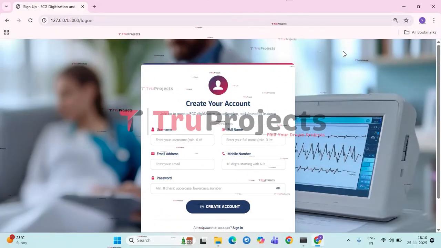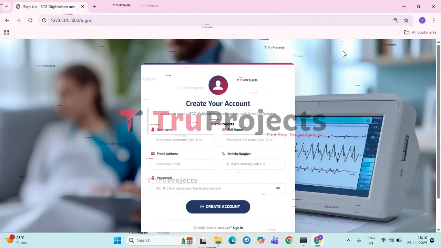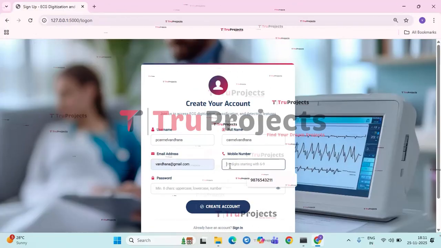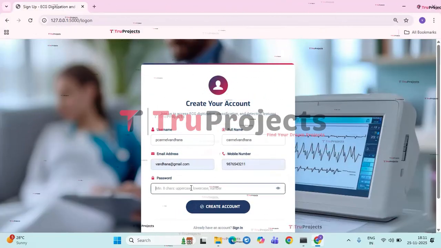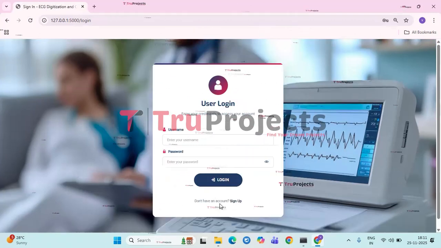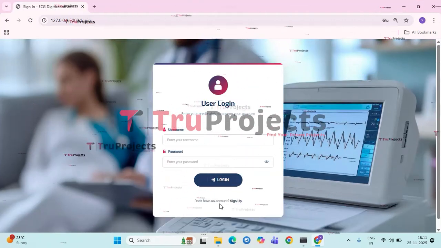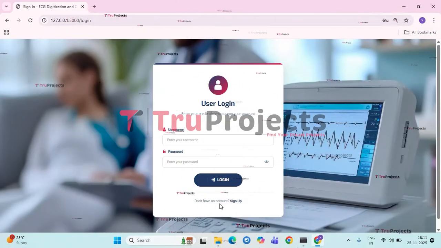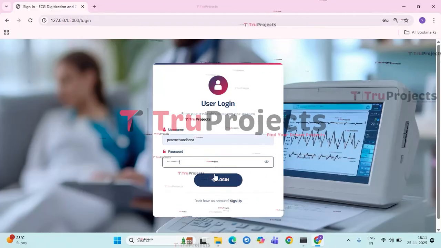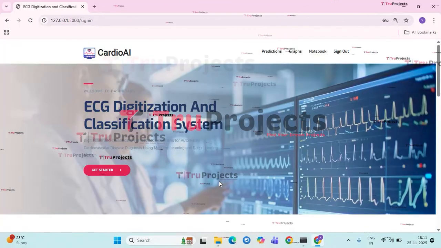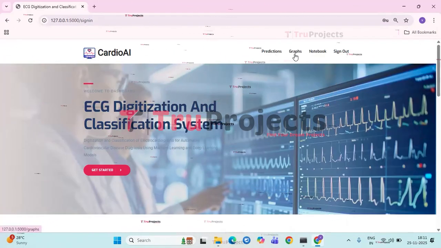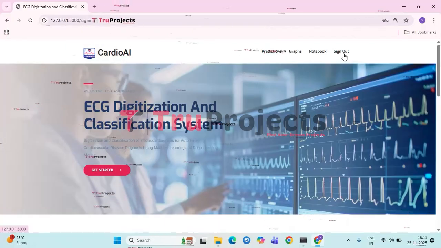Here, we need to give the details and create an account for user authentication, like username, full name, email ID, mobile number, and a strong password. Then click on create an account so that all the given details are stored in signup.db and then the login HTML will be opened, where you need to access the application by username and password. Then click on login so that the prediction page is displayed. In this page, we have prediction button, graphs button, notebook button and sign out button.